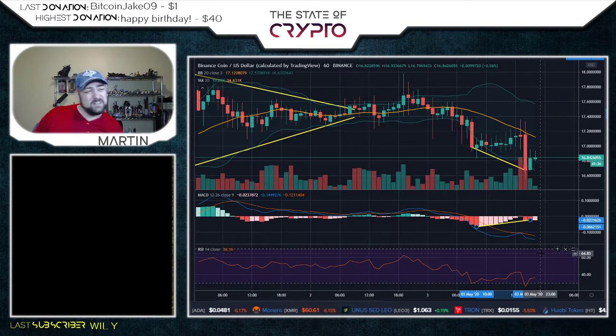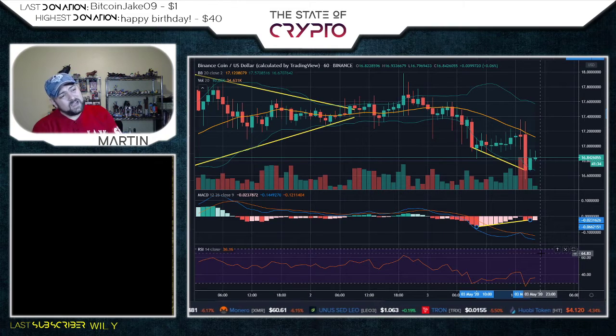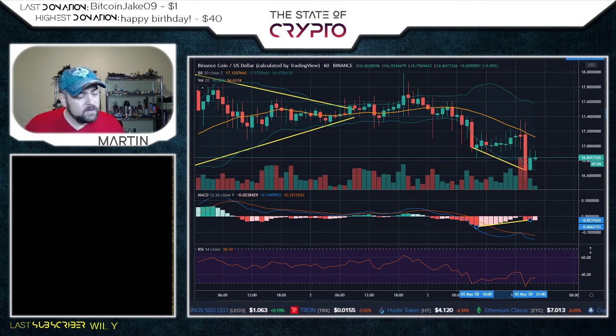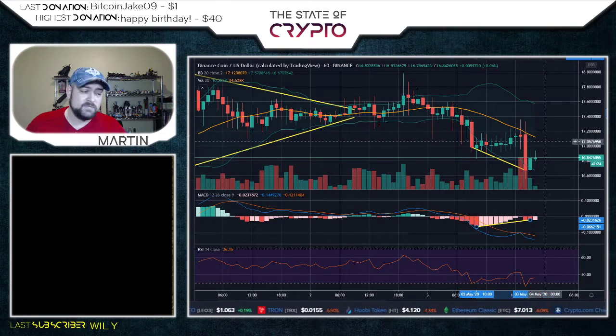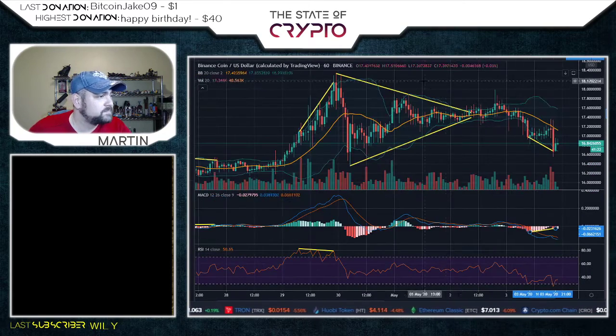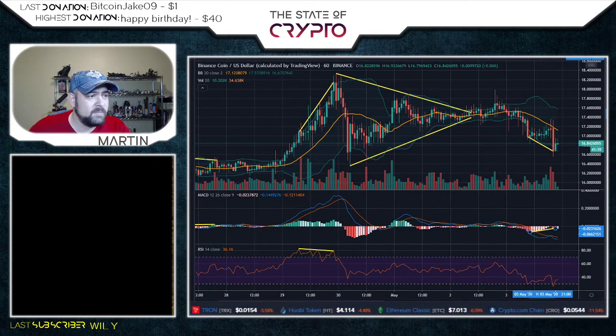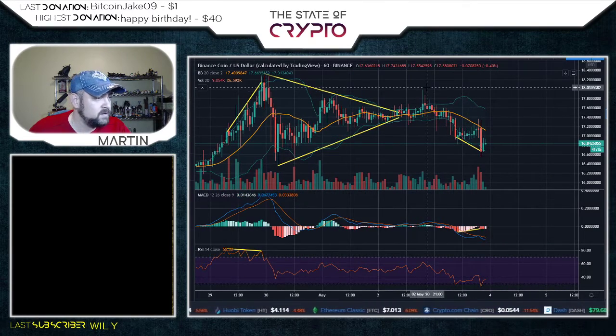Again, the market's not doing a lot, right? A movement to the upside would certainly see us test the 20, see if we hold it, and if we manage to get above it, we're looking bullish. If we get below it, we're looking bearish. So again, we have to really wait and see how this keeps on developing. I wish the market was clearer, man, but it's really not giving too many clear clues right now as to what it wants to do.